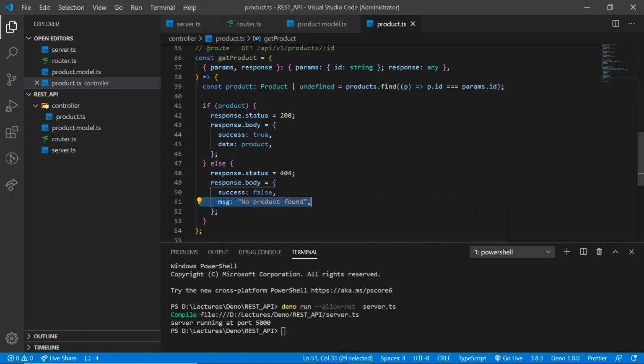Let's run the application first. Please keep in mind that we need to run the application with the allow-net security flag, otherwise it will throw an error. The reason for using this flag is that, as I said earlier, Deno runs in a sandbox, so it is necessary to allow the permissions, and we allow that by using this flag. Run it again.